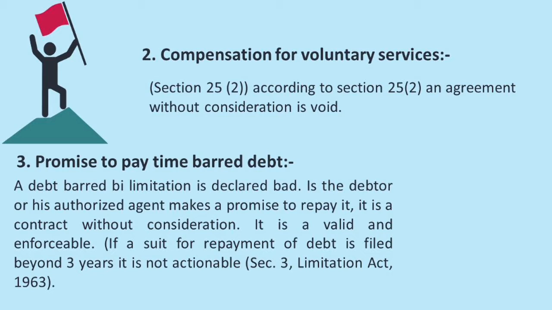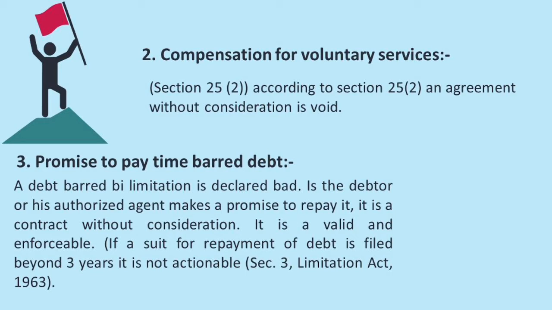Now A cannot go to the court and file a suit against B for the amount. But B tells A, don't worry, even though 3 years have been completed, I will pay you back the money. So it is a promise to pay time barred debt. In this, there is no consideration. Normally, what is the general rule? No consideration, no contract. But here, even though there is no consideration, it is a valid contract and it is enforceable.